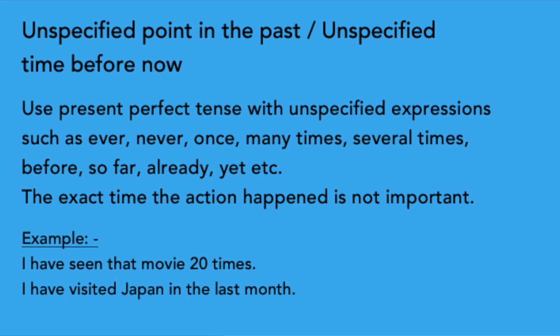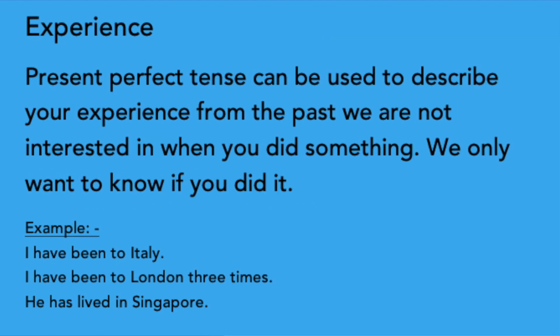The concept of unspecified time can be very confusing, so let us learn in detail. It is best to associate present perfect with the following topics. First one is experience. It can be used to describe your experience from the past. We are not interested in when you did something. We only want to know if you did it.